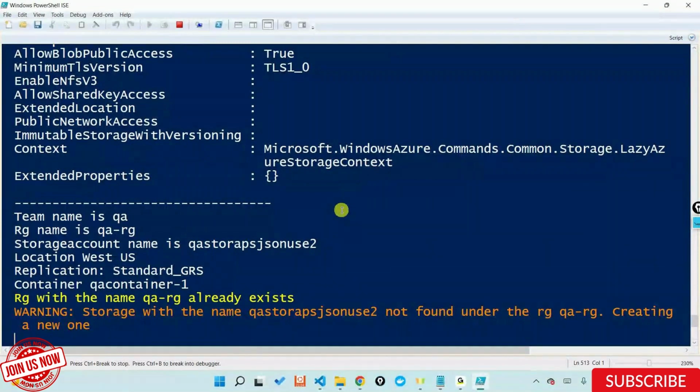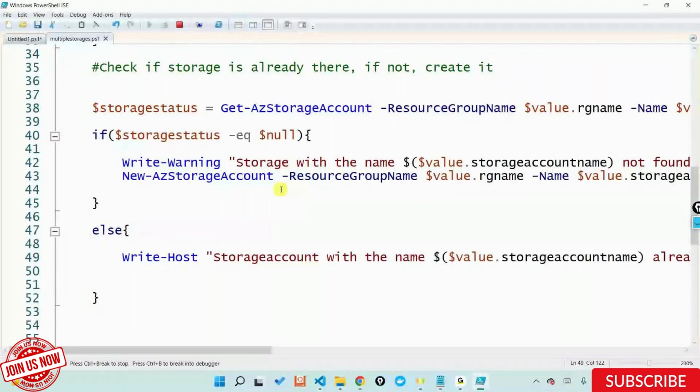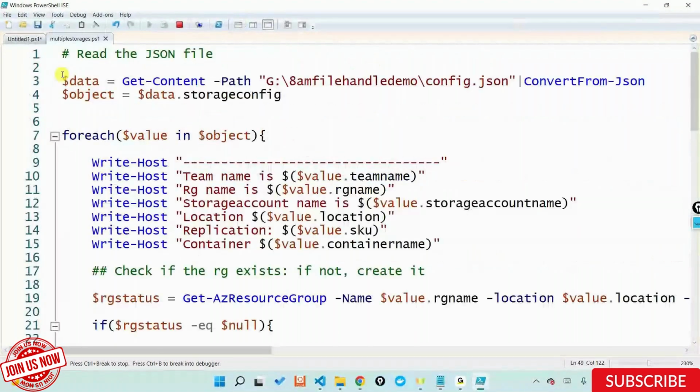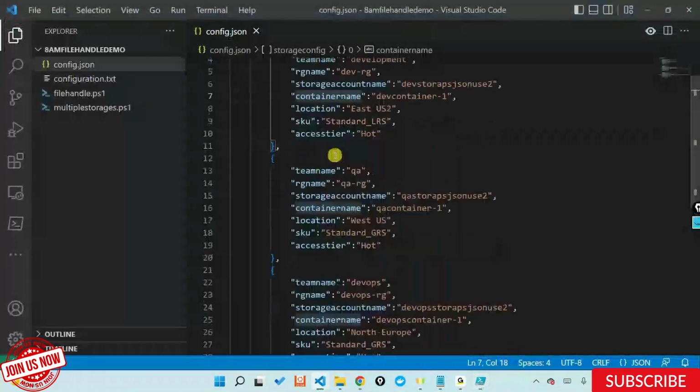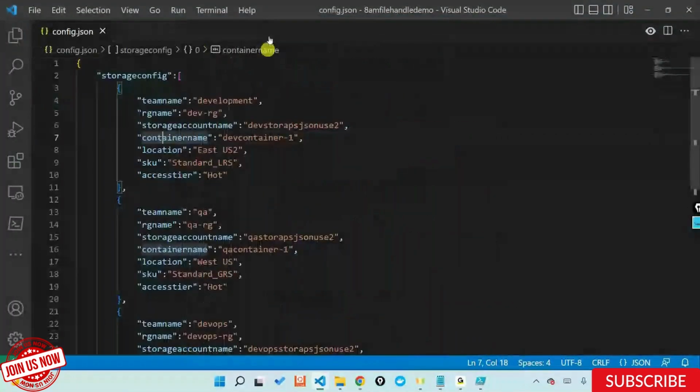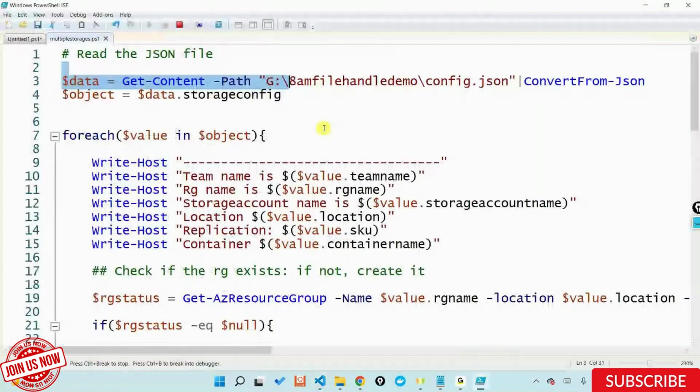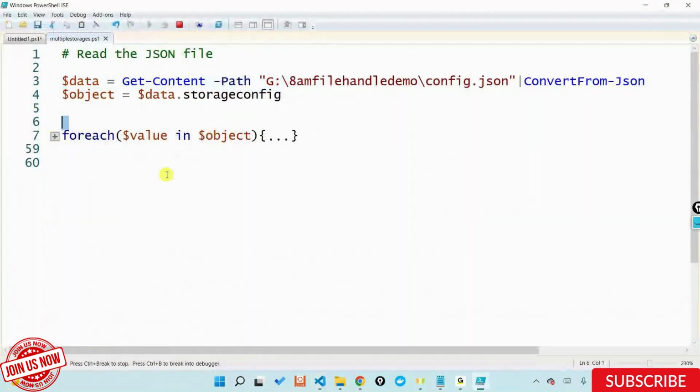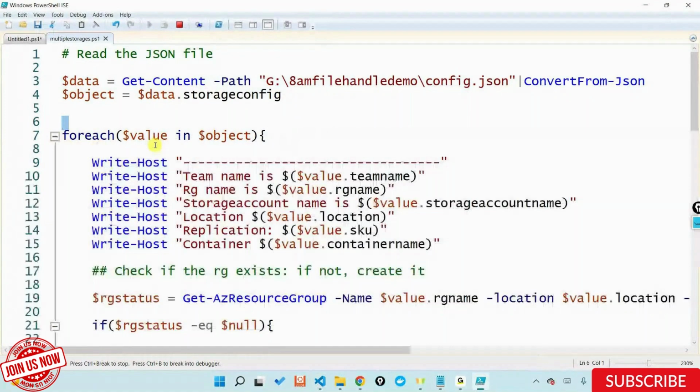Again, let's review our script on what did we achieve so far, where are we so far. Very first thing, I'm reading that particular JSON, but this time the JSON is not a simple object. It's an array of objects that I'm dealing with. So I'm doing a for each, and I only have one for each loop here. Inside the for each is where I'm checking whether the RG is existing.